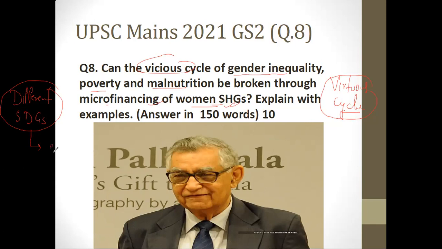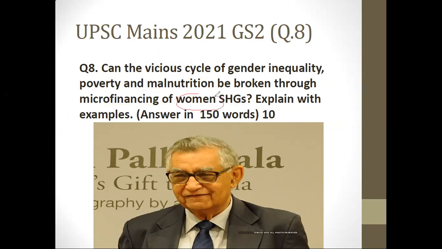What are those 3 SDGs? SDG 1, which talks about no poverty, SDG 2, which talks about no hunger. In a way, they're talking about malnutrition. And then SDG 5, which talks about gender equality. So you can talk about these points. And then again, they're not asking about these SDGs, so you have to come back to the question. Microfinancing of women SHG is the core part here. Even if you forget about women for a moment, how is microfinancing of SHG happening? The main program is the Bank-SHG Linkage Program, initiated by NABARD in the early 90s.